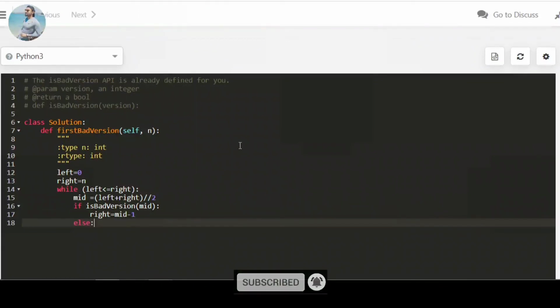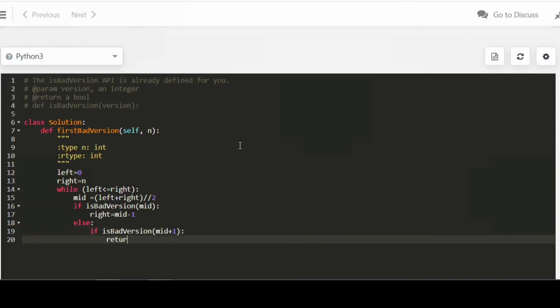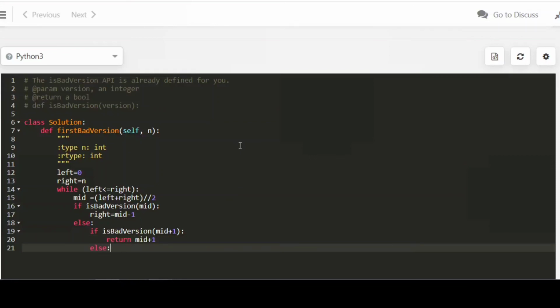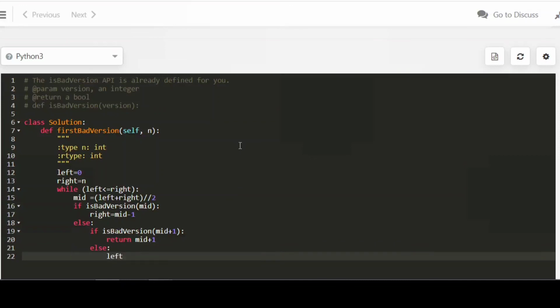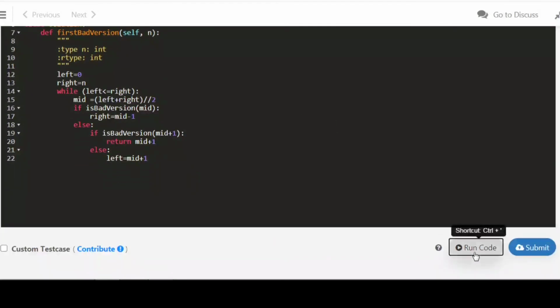If mid is bad, then we set our right pointer to mid minus 1. If mid is not bad, we check one extra, that is mid plus 1. Means if mid is not bad and mid plus 1 is bad, our first bad version is mid plus 1, so we return our answer. When this line, line number 19, executes, we return our answer. If mid is not bad and mid plus 1 is also not bad, then we set our left pointer to mid plus 1. Now we run this code.